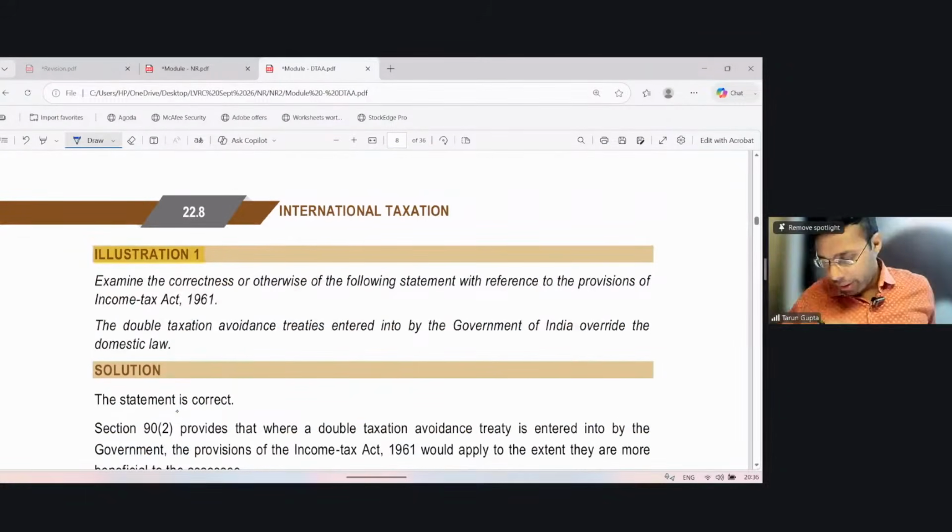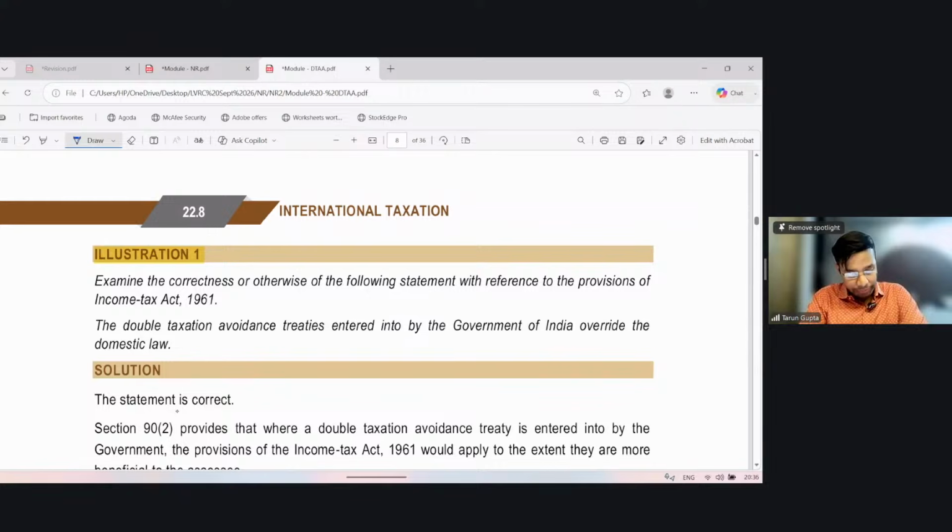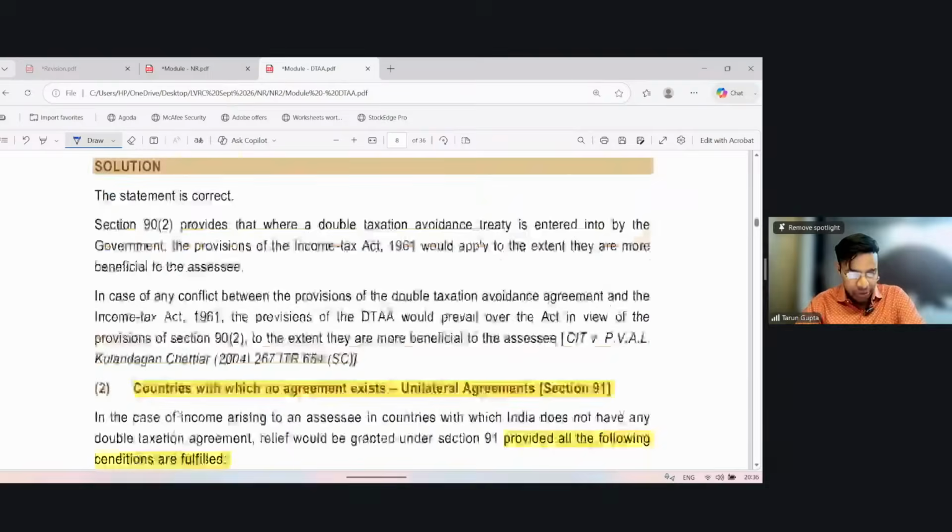Now see the illustration. It asks that you have to examine the correctness or otherwise of the following statement with reference to the provisions of the Act. The double taxation avoidance treaties entered into by the Government of India override the domestic law. The question is whether the DTAA entered into by the Government of India overrides the domestic law. Then yes, the assessee has an option to opt for the provisions of the DTAA or the Act, whichever is more beneficial to it. The statement is correct.